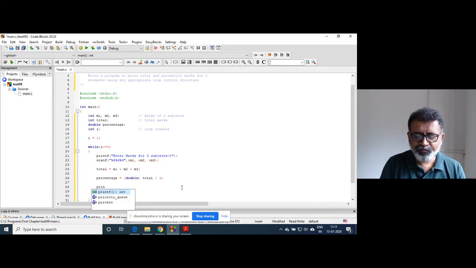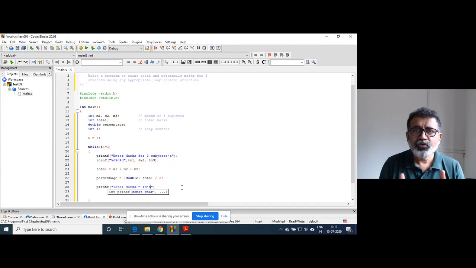And here I will print the output: total marks, percentage, slash n. You should know how you want the output, so accordingly you will go on using slash n and width specifiers, slash t, whatever, right?